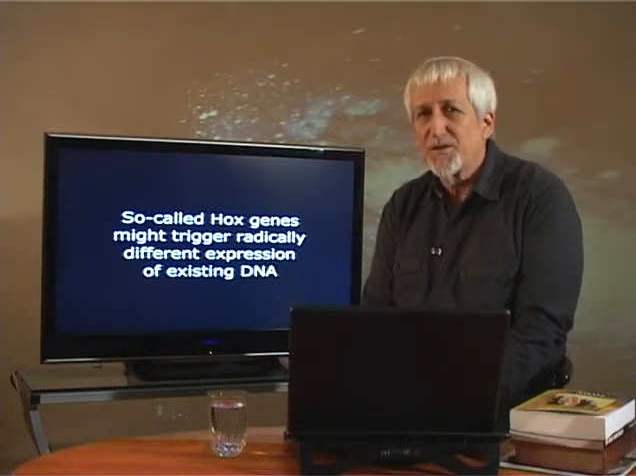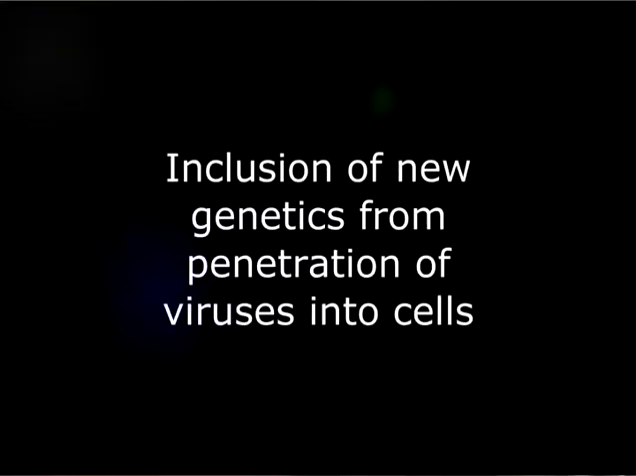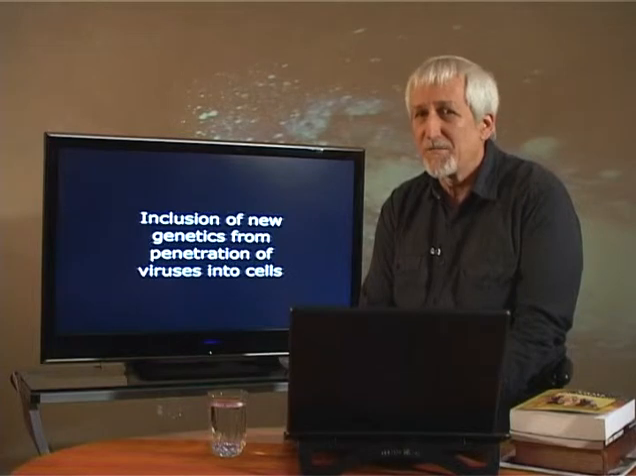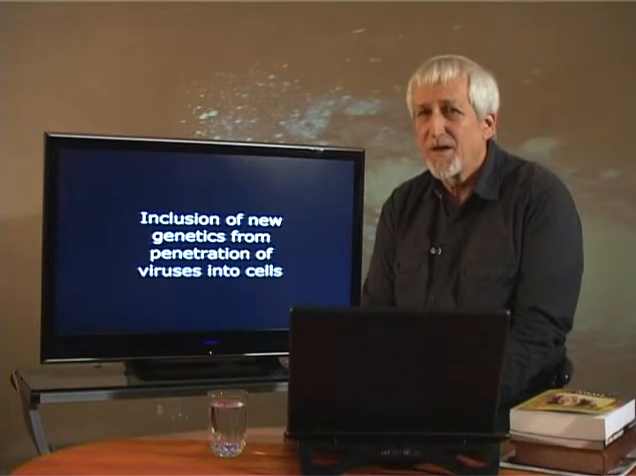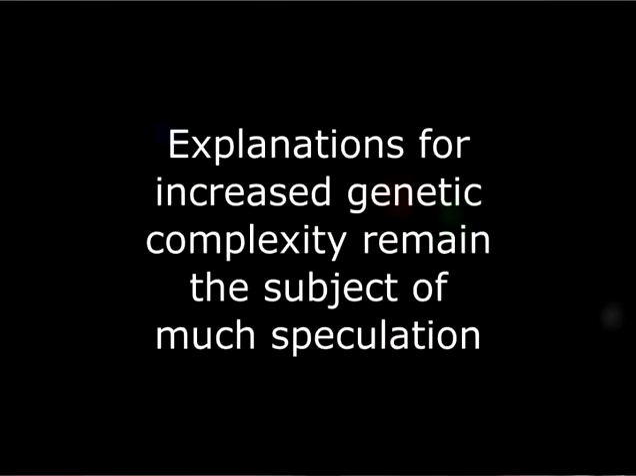Another suggested way that the total genetic material might be increased is by the inclusion of so-called retroviruses into cells through disease or other accident. The genetic material from these would initially remain there as so-called junk DNA, but theoretically might later acquire a function due to mutations over a period of time. On the other hand, any sudden inclusion of foreign genetic material is far more likely to fatally disrupt the complex functions of the invaded cell. Clearly, explanations for increased genetic complexity remain the subject of much speculation at this stage.